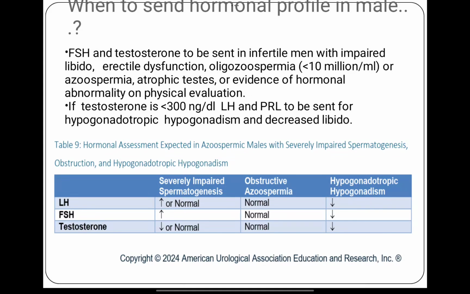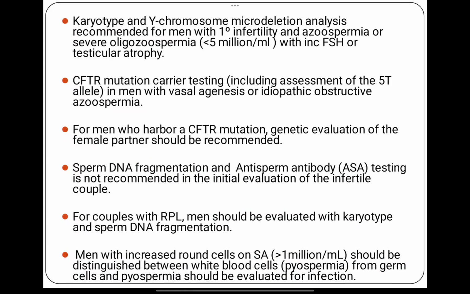Second condition is when everything is normal but there is some obstruction, either due to cystic fibrosis or tuberculosis, mumps, bronchitis, and everything is normal including LH, FSH and testosterone. Third one is hypogonadotropic hypogonadism, where the problem lies at the level of the pituitary or the hypothalamus, and the hormones are decreased from the center, and hence testosterone level is also low. So this is hypogonadotropic hypogonadism.